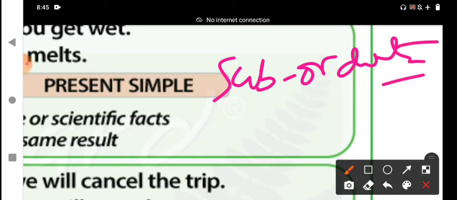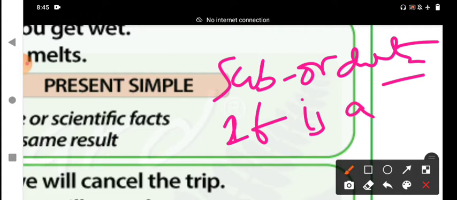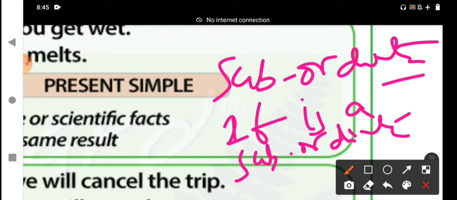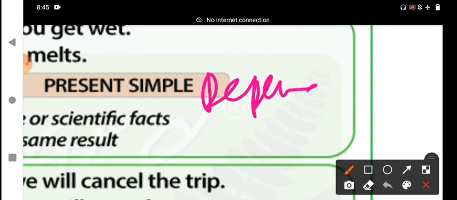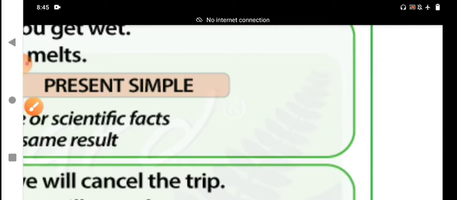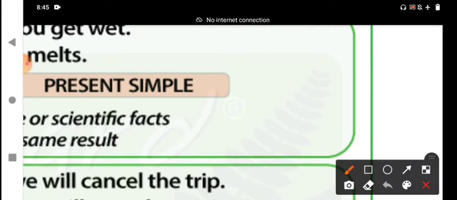The if clause is subordinate; if is a subordinate conjunction. It is also called a dependent clause, and all adverbial clauses are dependent clauses. The if clause is a conditional clause.